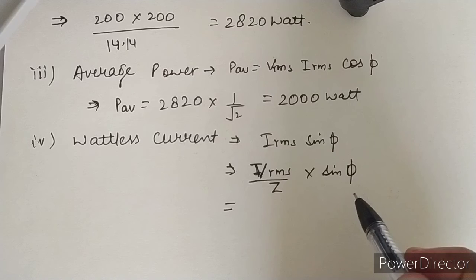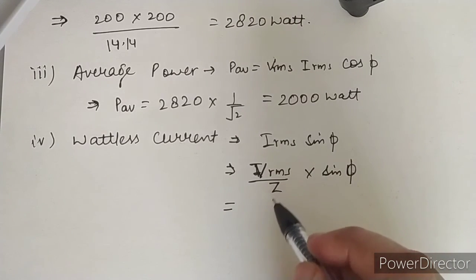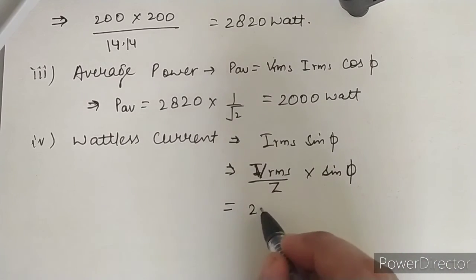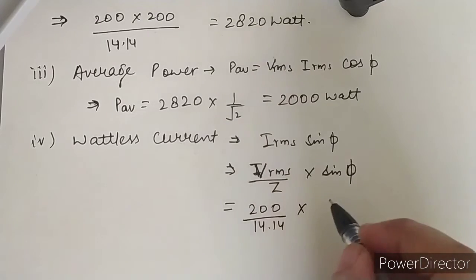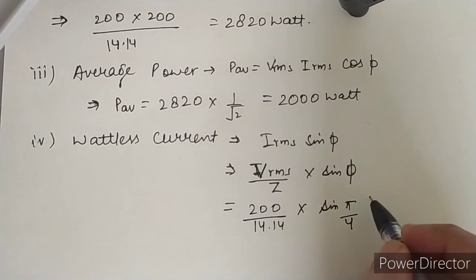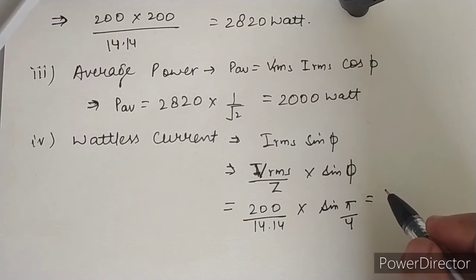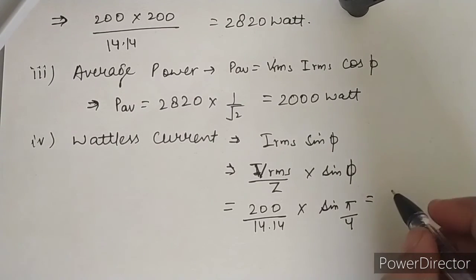Sin phi is again the same as cos phi, so Vrms upon this, 200 upon 14.14 into the angle will be pi by 4, and it will become root 2.